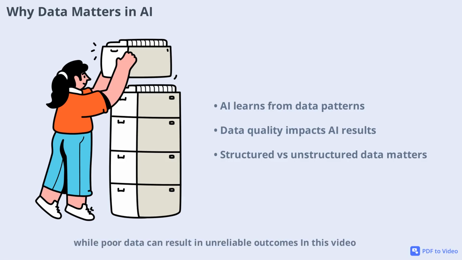In this video, we'll explore the two main types of data, structured and unstructured, and why this distinction is more important than the algorithms themselves. Let's start by seeing how data powers AI and why it's the backbone of every intelligent system.